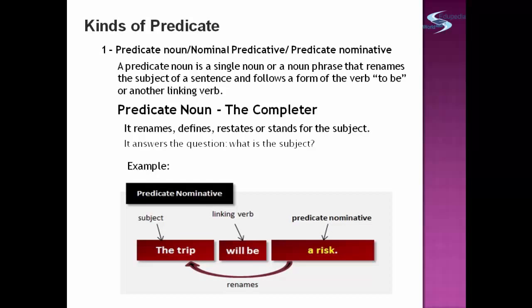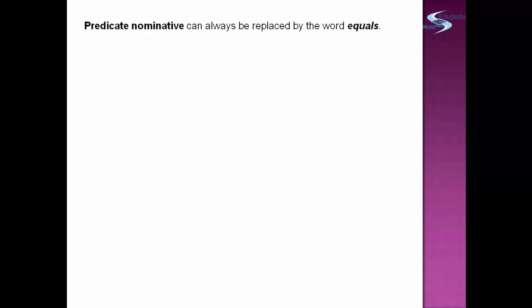Example, the trip will be a risk. The trip will be a risk. The trip is the subject. Will be is the linking verb. A risk is predicate nominative. This is a noun that describes the trip or completes the sentence. What kind of a trip it is? It may be a risk. Predicate nominative can always be replaced by the word equals.